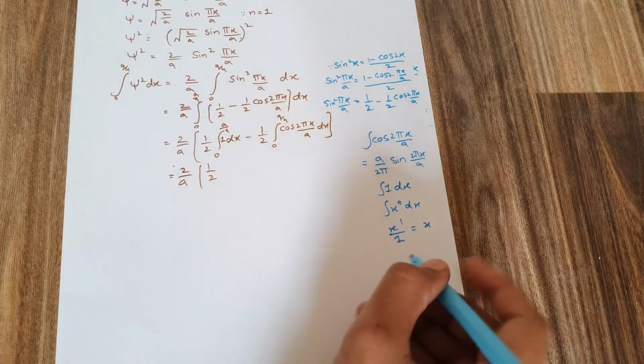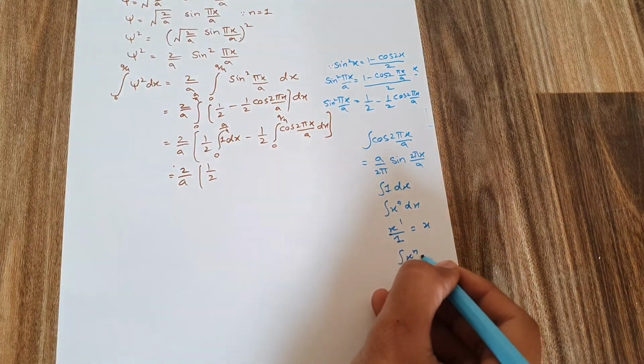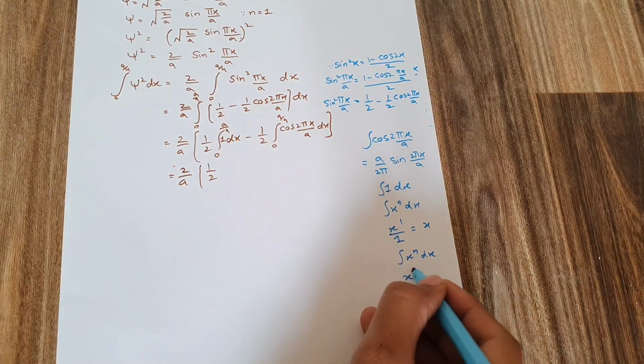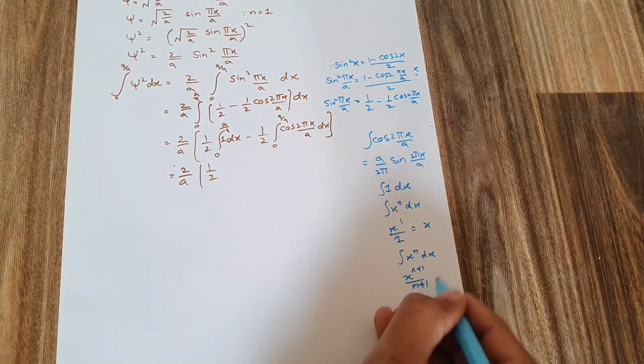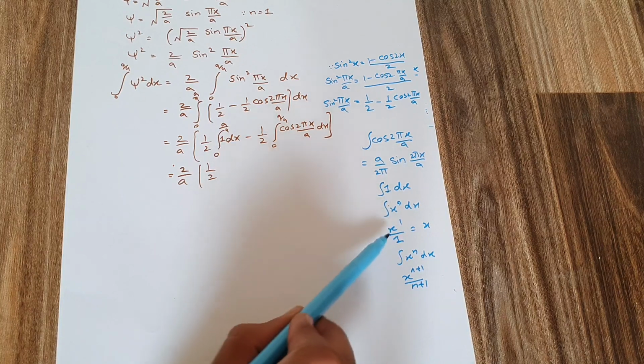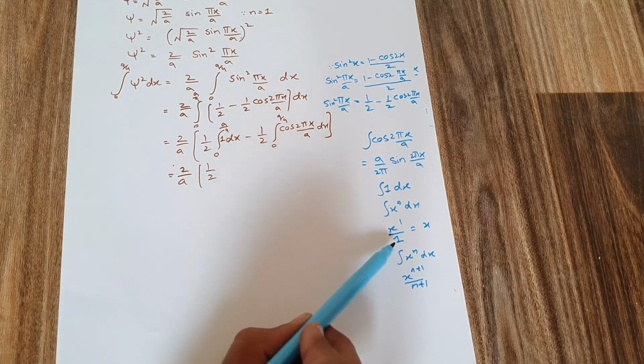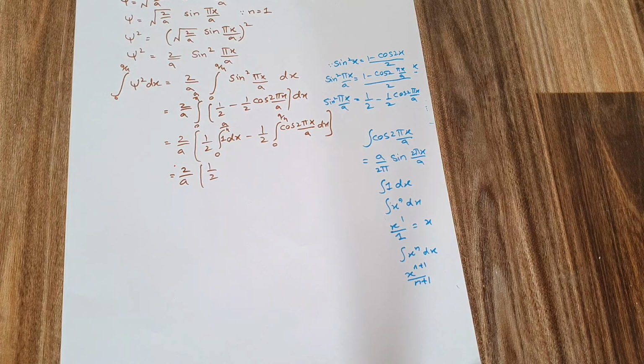Okay, you know the formula for integration, that if I have an integration of x^n dx, then this integration turns out to be equal to x^(n+1) divided by n+1. Since I had 0 here, 0 plus 1 becomes 1, and divided by 0 plus 1, which is 1, I get an answer equal to x. So this was the basic formula for integration.